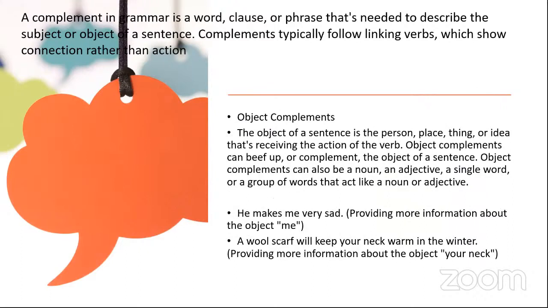Now, what is an object complement? You know what the object of a sentence is. So, what does an object complement do? Like I said, it complements the object of a sentence. For example, he makes me very sad. It is providing more information about me. How am I? I'm very sad. So where you get extra information about an object or subject, that is called a complement.